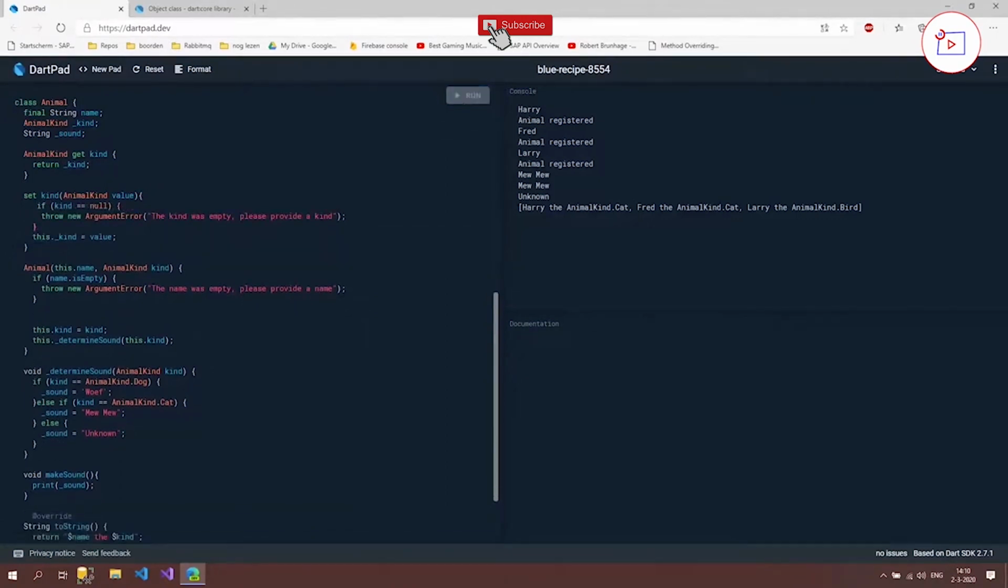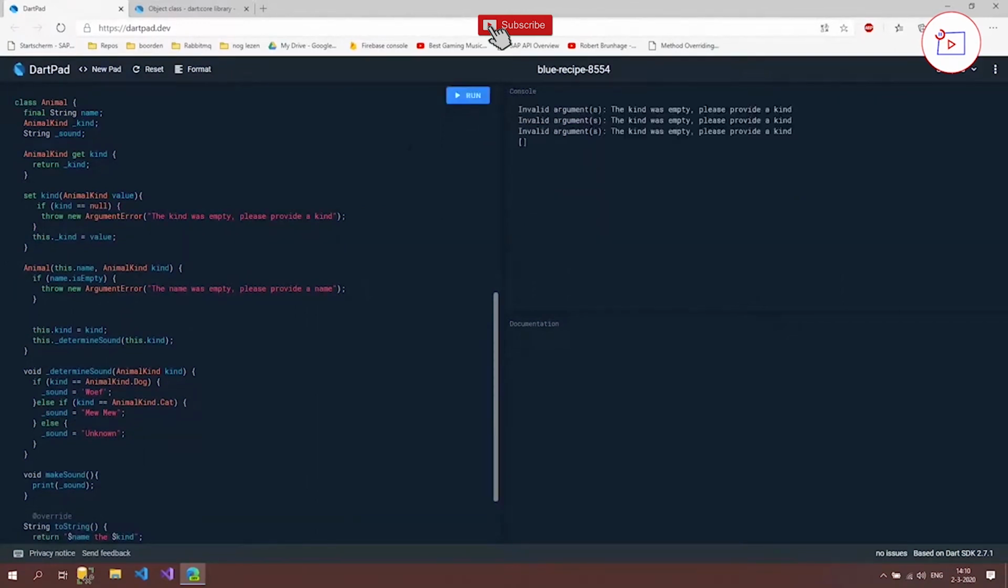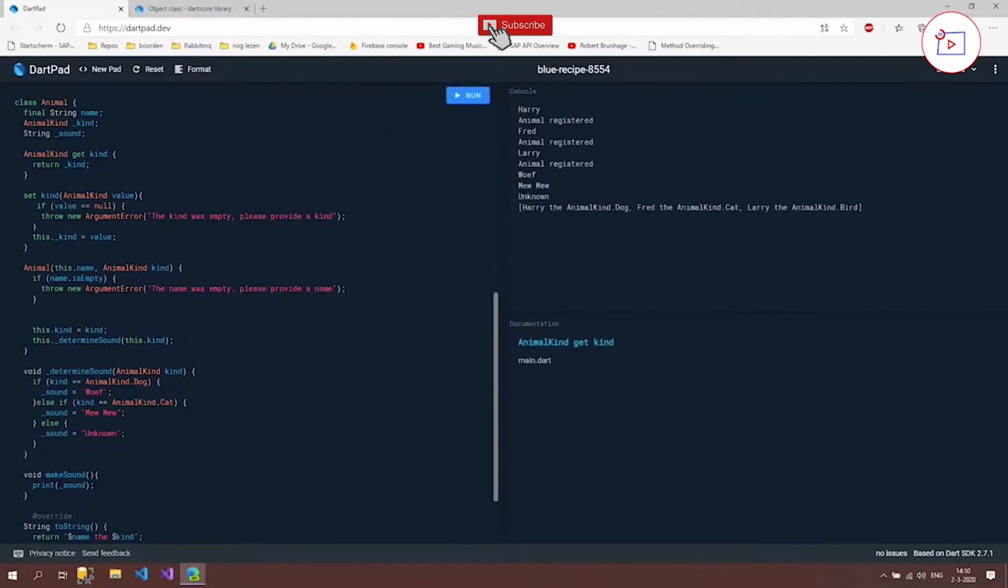So if we now run it, then it should still be working, or not. That's also fine. So why isn't it working? It says kind is null. If kind is null, then do this. Now, well, kind is not the right value. It should be value. And if we now run it again, then it should be fine.